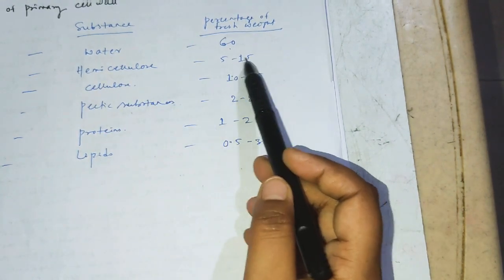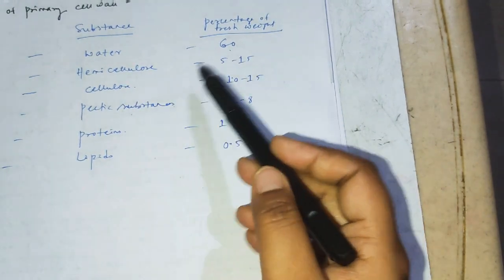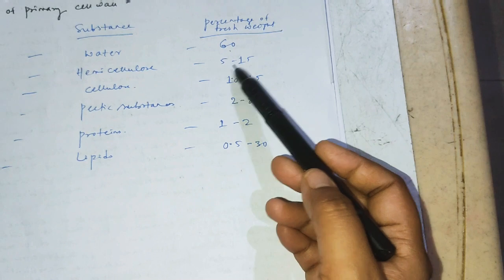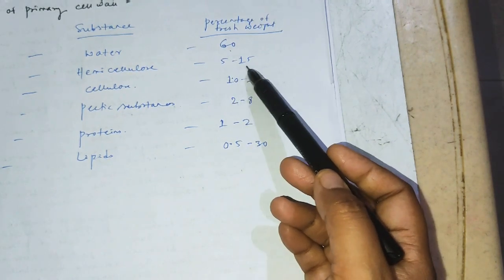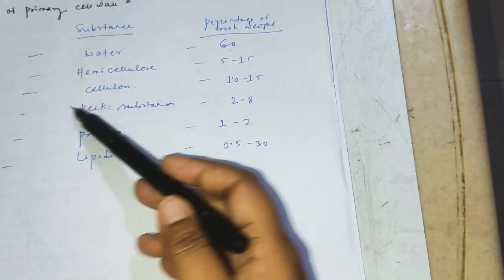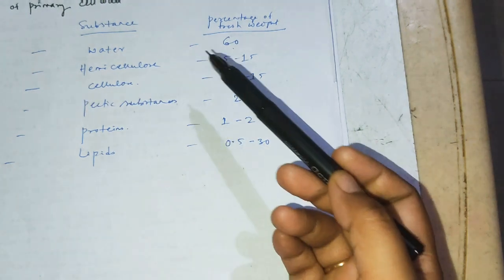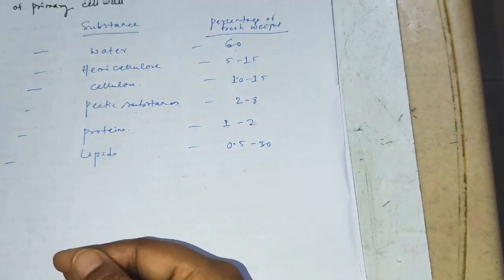Hemicellulose is about 5 to 10%. These differ from cell to cell, but the concentration starts from 5% and ends at 15%. And if the concentration of hemicellulose, cellulose, or lignin increases, then the cell undergoes that condition.